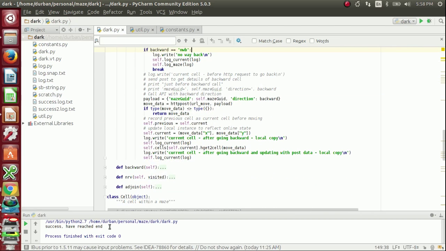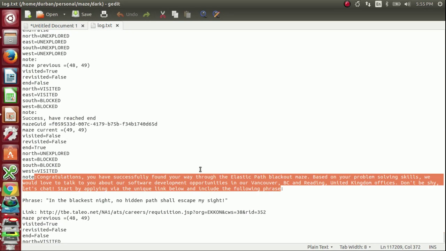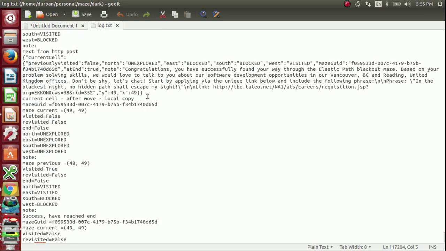And below you here, you see I've run it and I reached the end. Success. So here we are at the end of the log file after successfully solving the maze. You can see we get the congratulations note here, and you can see that the end is equal to true, and I think I even have it here. Yes, this is the output from the API that's been written directly, which says at end equals true.